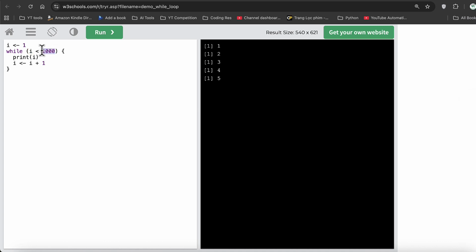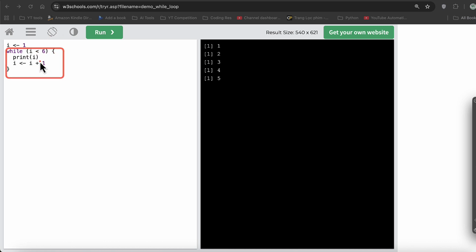So in this case, if I go back to my original value 6, now what we're doing is taking the value of I is less than 6. So we're checking a condition. Is the value of I less than 6? The condition becomes true. The block executes. Within the block, we print the value of I, which initially is 1, because we have initialized it to 1.